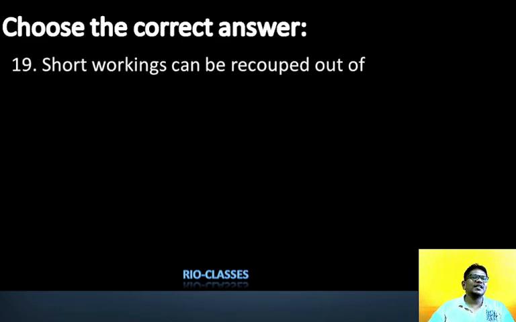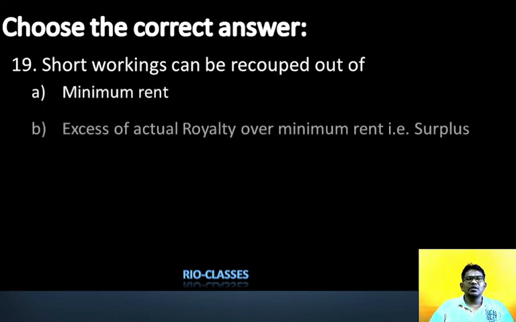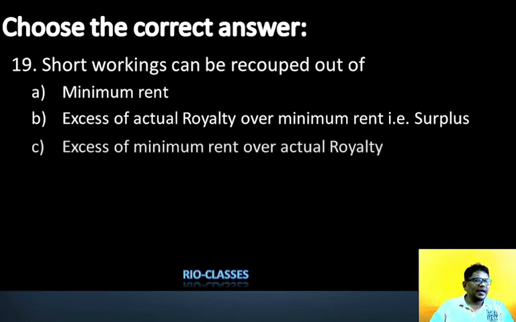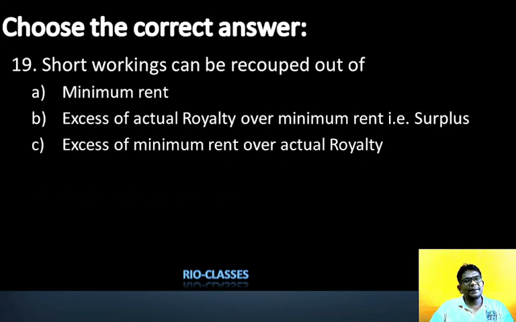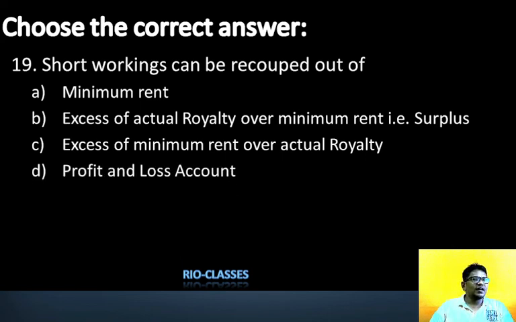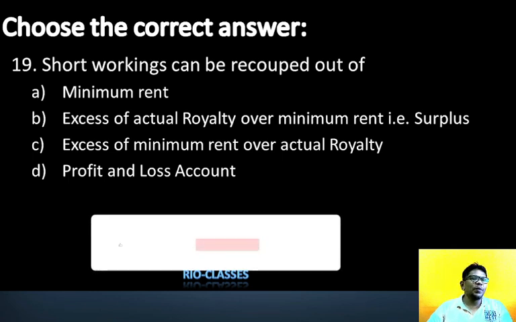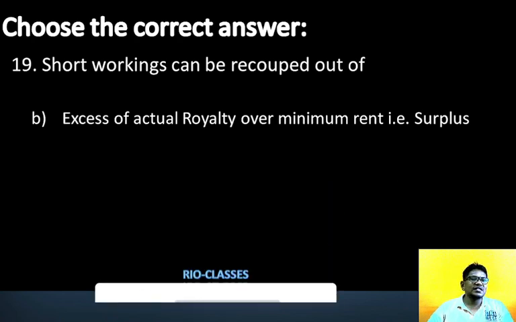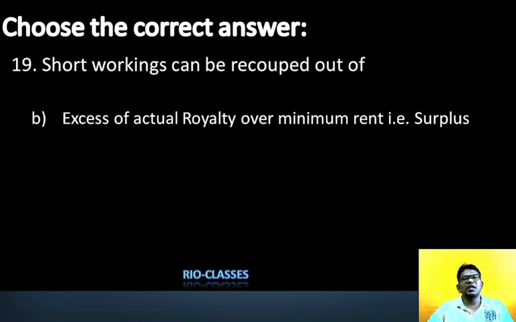Alright. Next, 19th question: short working can be recouped out of, very simple, minimum rent, excess of actual royalty over the minimum rent, that is surplus, excess of minimum rent over actual royalty, or profit and loss account. Remember, short working can be recouped out of the excess of actual royalty over the minimum rent, that is surplus. Always we recoup short working out of surplus.